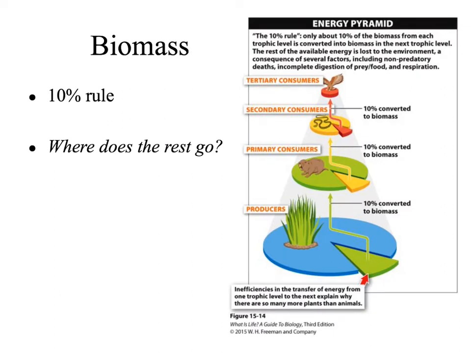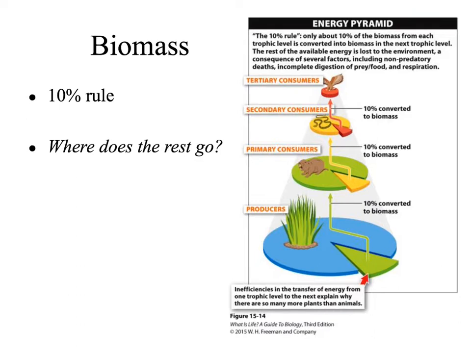The 10% rule also applies for biomass. Biomass is the amount of matter in each organism at each level. Again, we see that there may be a lot of biomass in the producers, but only 10% of those materials are actually available and moved into the primary consumers. When we move from primary to secondary consumers, only about 10% is converted to new biomass in the secondary consumers.